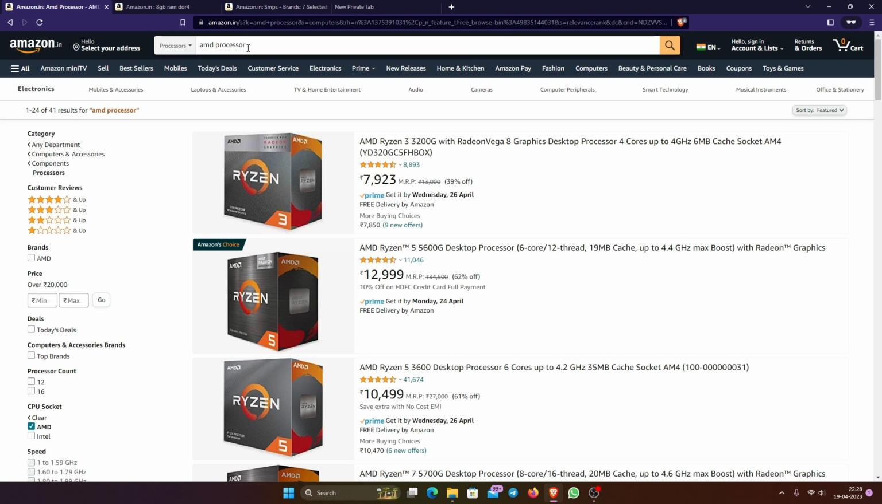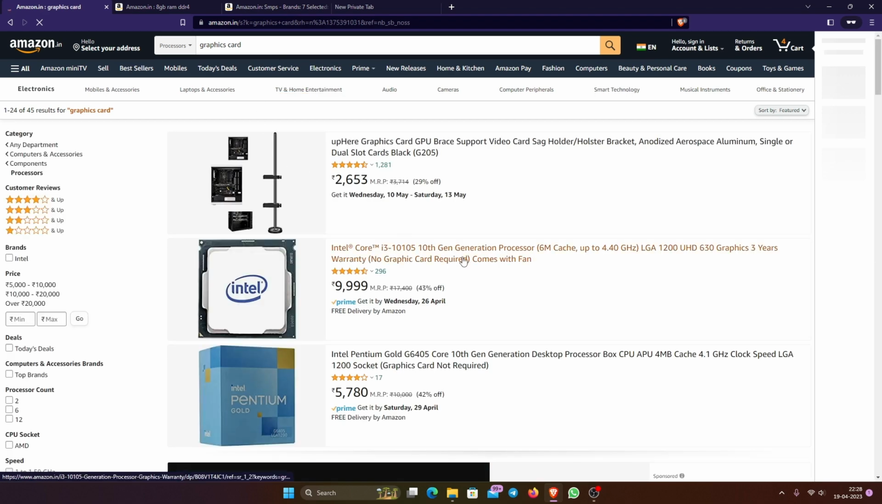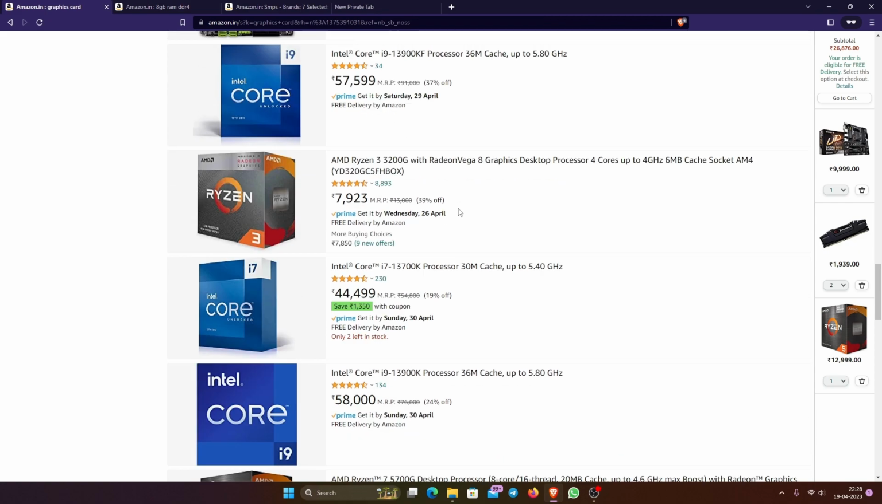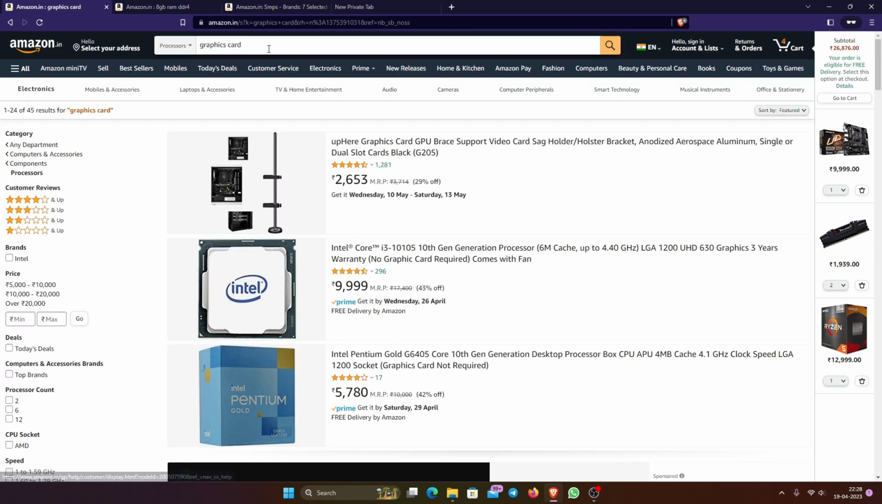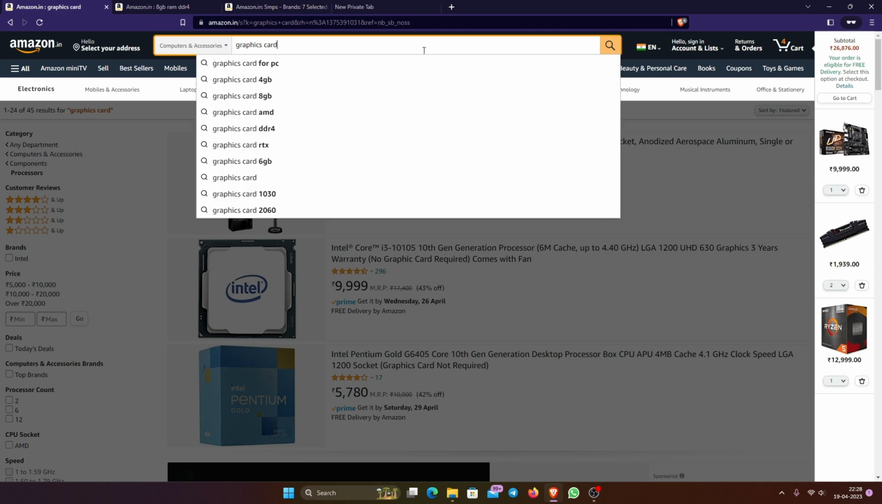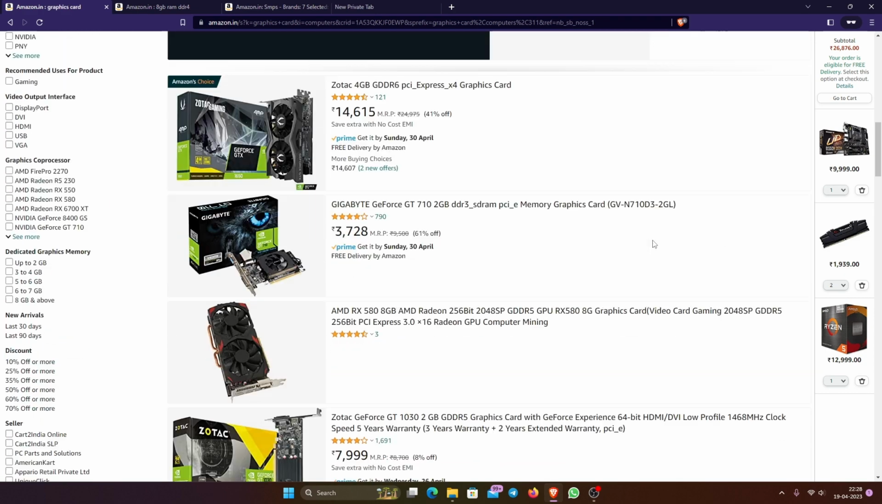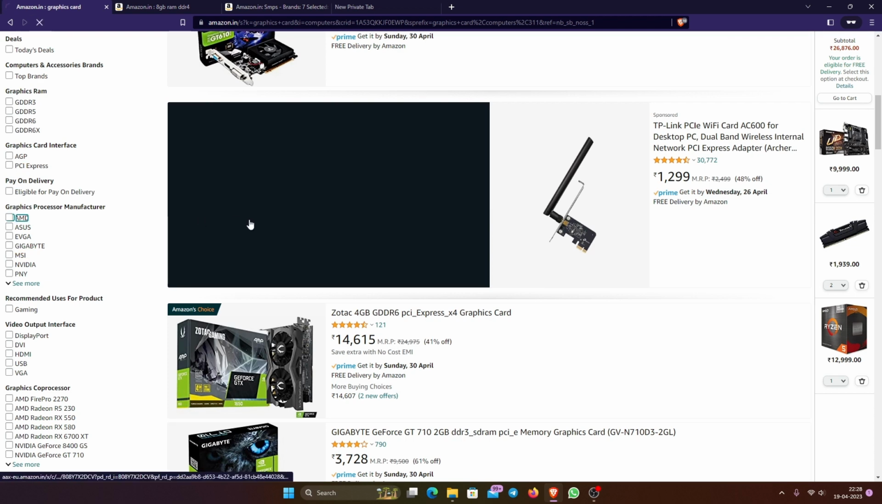Now we need a graphics card. We will go for an all-AMD build. Okay, graphics card. Where is it going to be? Amazon. Acha, processor. There you go. Graphics card. AMD graphics card. Let's go AMD, right?